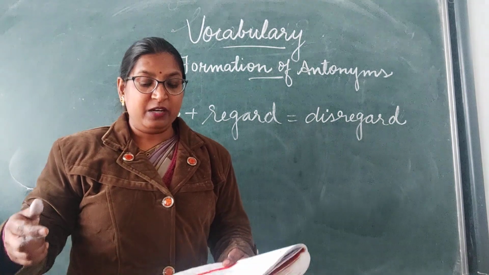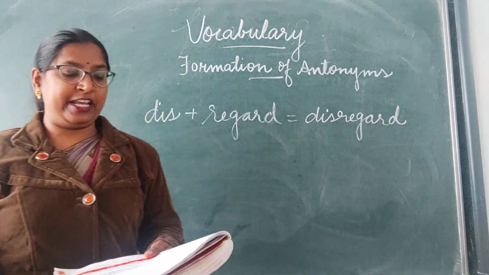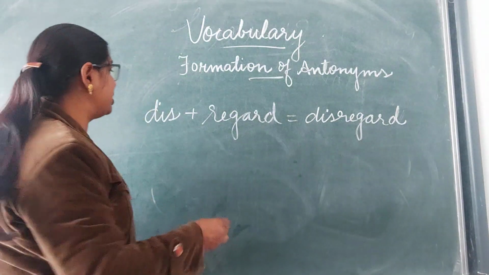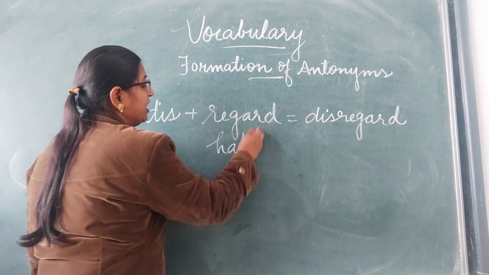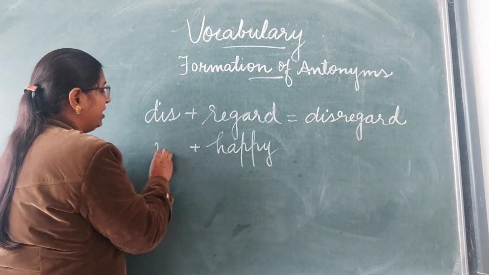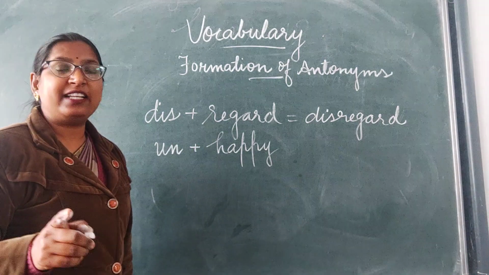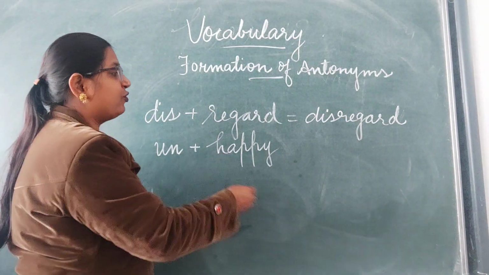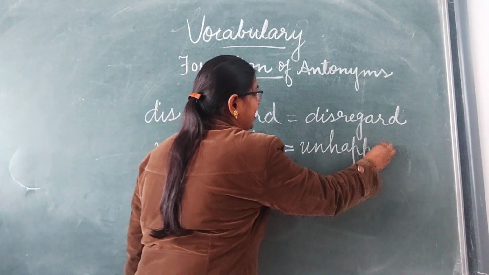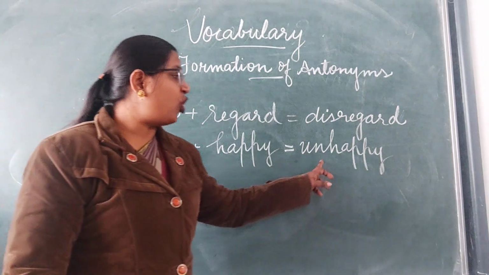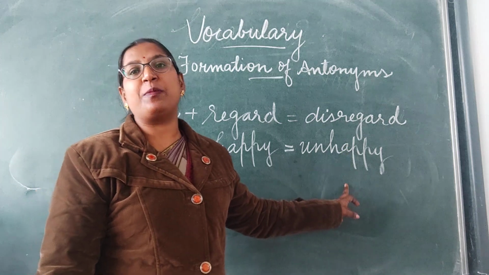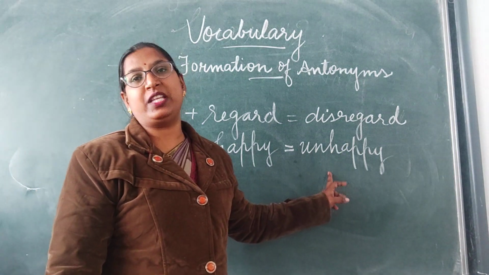Now, the other prefixes are in, un, im, non, ir, etc. Clear? To form the opposite meanings. For example, if we take the word happy. Clear? And we write the prefix before it, un. We add the prefix un before this root word. The new word we get is unhappy. Unhappy. Clear? Which is the opposite of happy? Happy, its opposite is unhappy. We formed this opposite by adding the prefix with it.